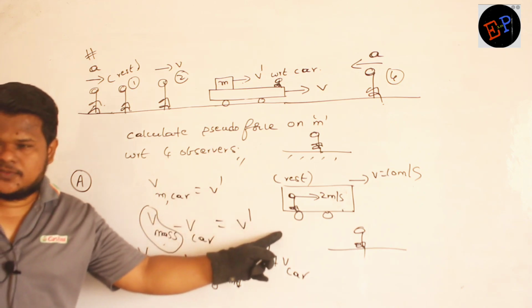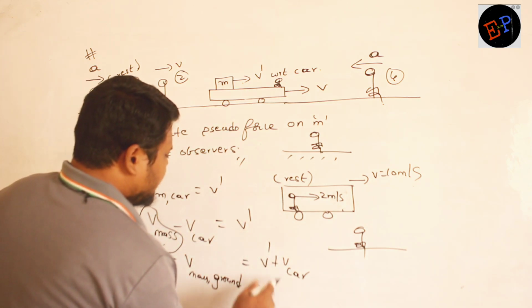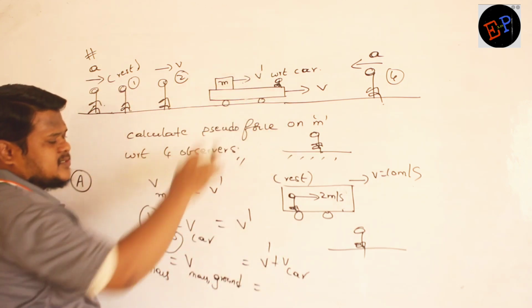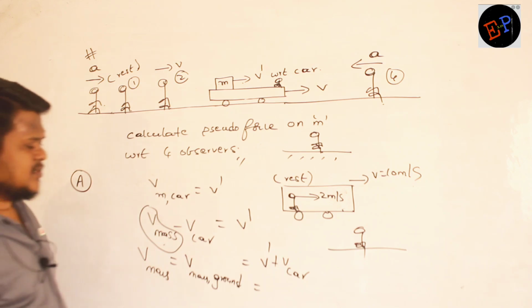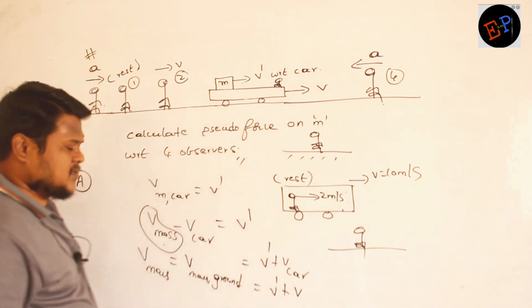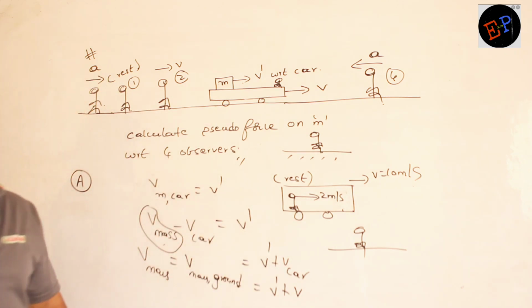Minus v car, if it goes to that side, it will become plus v car. Are you able to understand? Both velocities are in the same direction. V is in the same direction, v dash is also in the same direction. So v dash plus velocity of car v. Again this is the same answer which we have been discussing up to now. Are you able to understand now?